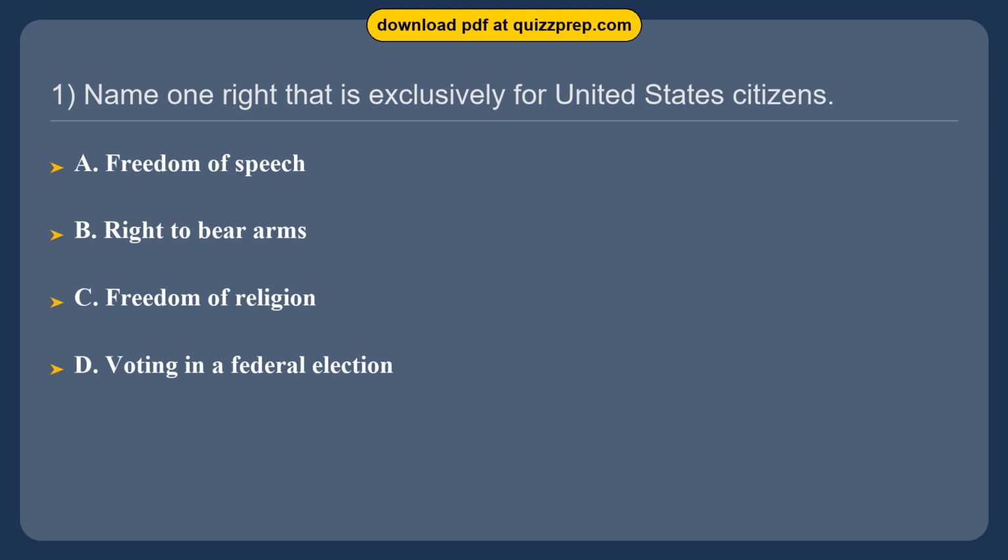Question 1. Name one right that is exclusively for United States citizens. Option A. Freedom of speech. Option B. Right to bear arms. Option C. Freedom of religion. Option D. Voting in a federal election.